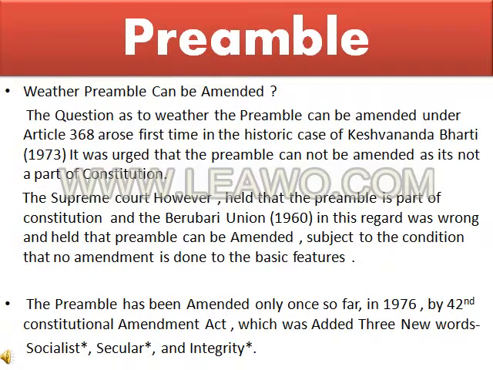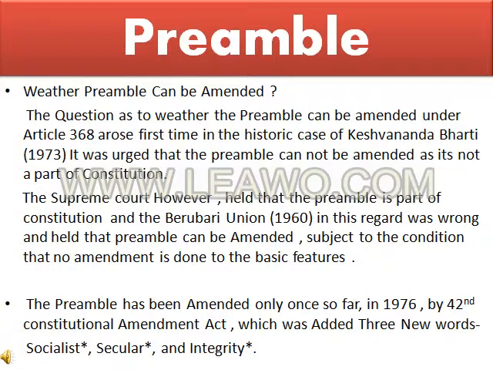Here is again a very important question, whether the preamble can be amended or not. The question as to whether the preamble can be amended under Article 368 arose for the first time in the historic case of Keshavananda Bharati 1973. It was argued that the preamble cannot be amended as it's not a part of the constitution. See what happened in the Keshavananda Bharati case. Again, this question was raised by the petitioner, whether the preamble can be amended or not.